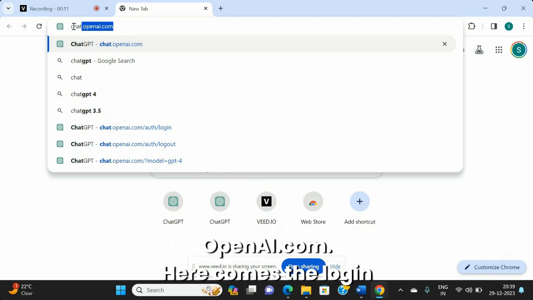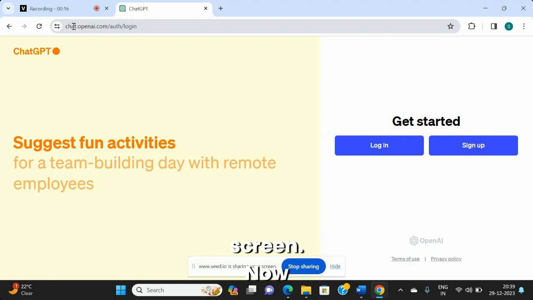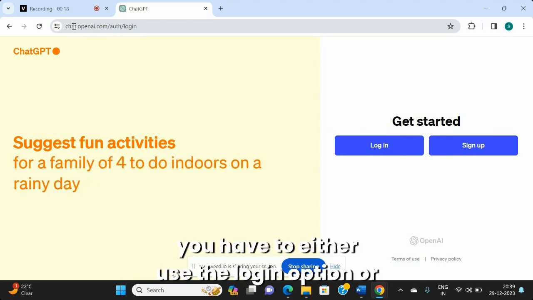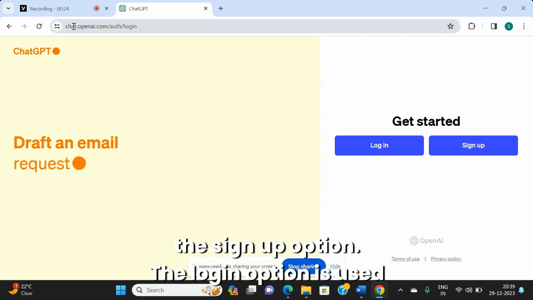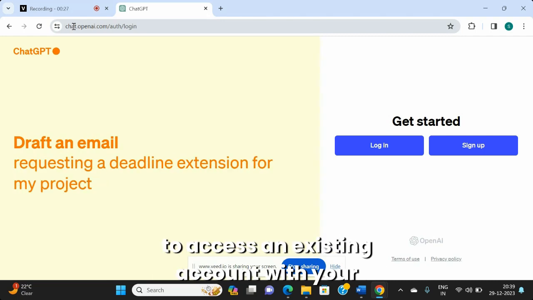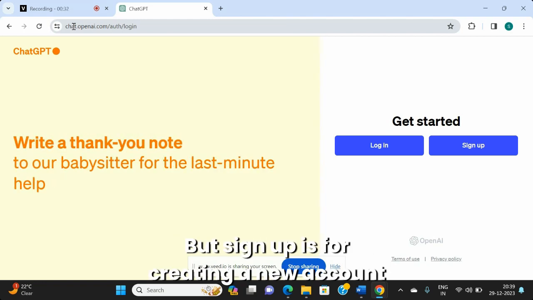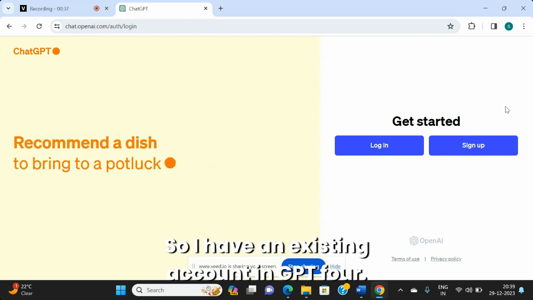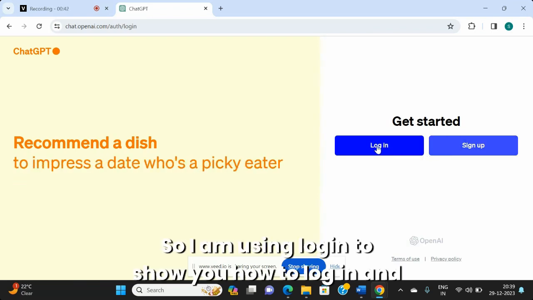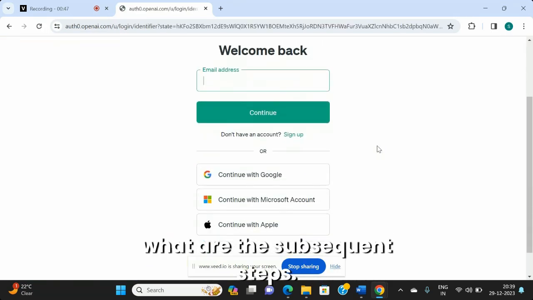So this is chat.openai.com. Here comes the login screen. Now you have to either use the login option or the sign up option. The login option is to access an existing account with your established credentials. But sign up is for creating a new account if you are a new user to ChatGPT. So I have an existing account in GPT-4. So I am using login to show you how to log in and what are the subsequent steps.